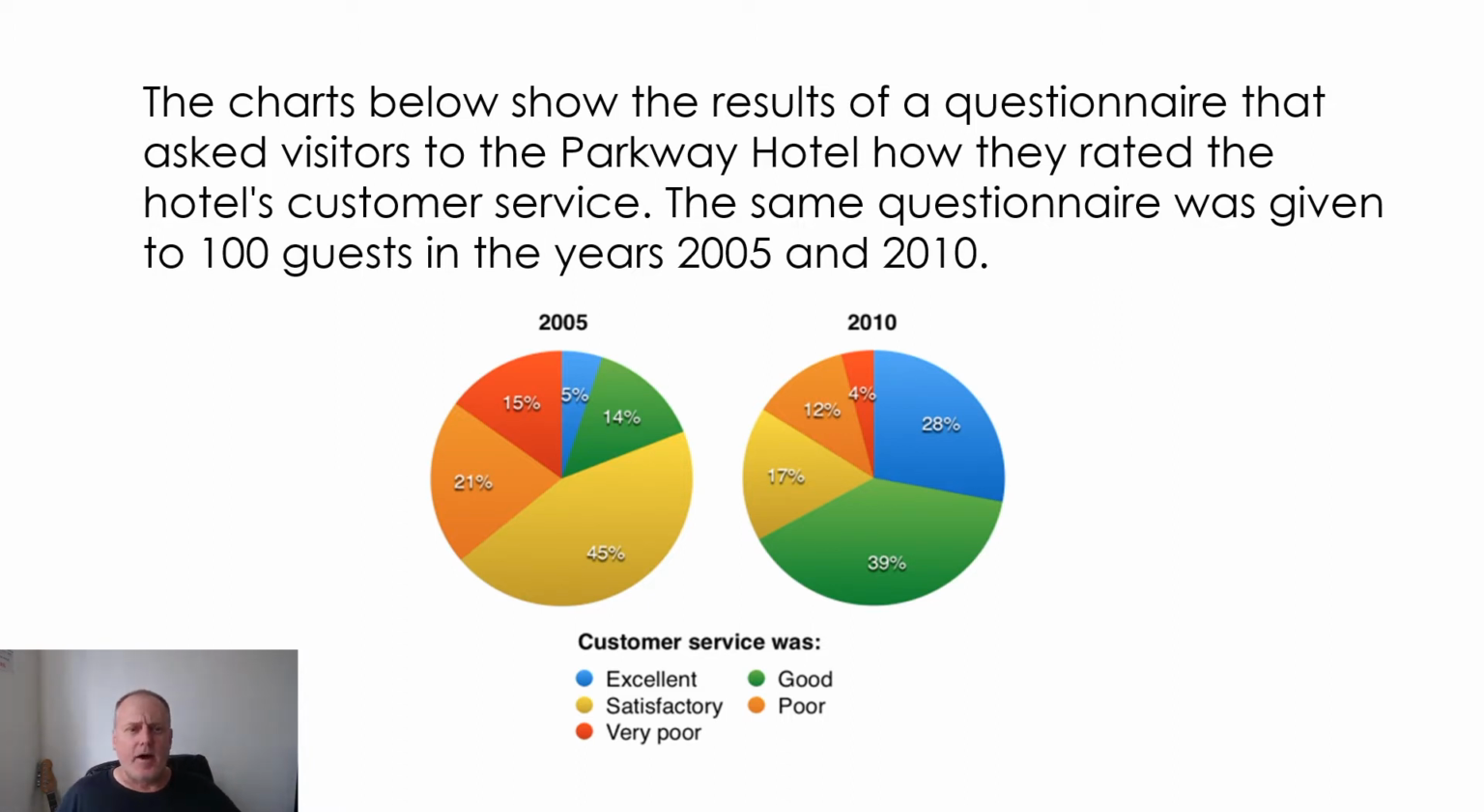Okay, so this pie chart, like I said, was given as homework, and it was about a hotel called the Parkway Hotel and a questionnaire that 100 guests were asked to fill in 2 years. And you can see their percentages between 2005 and 2010. And there were 5 different types of ratings, 5 categories of ratings: so excellent, good, satisfactory, poor, and very poor.